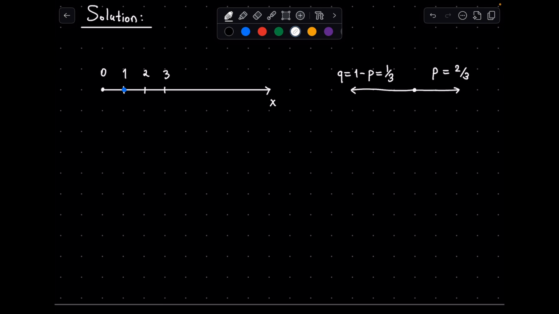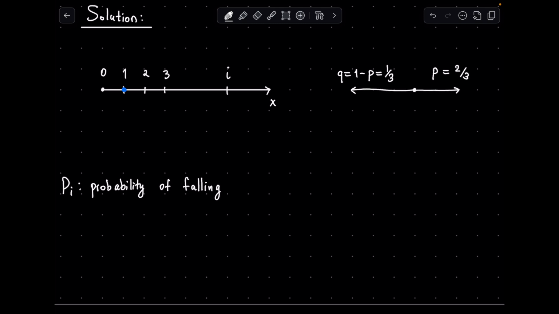Let's establish some notation. Consider an arbitrary position x equals i, then let's denote the probability of falling from that state to be p_i. So for example, p1 would indicate the probability of falling if starting from x equals 1. In that case, what can happen in the next step?